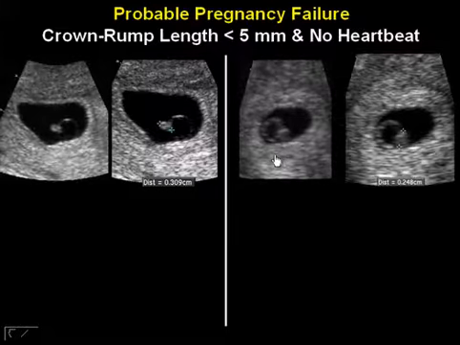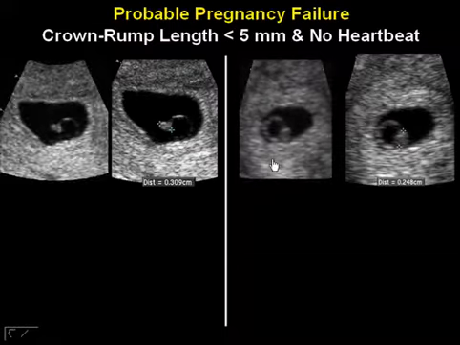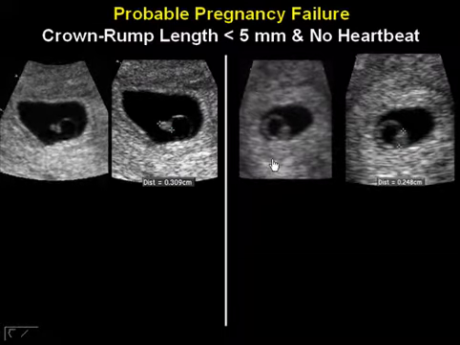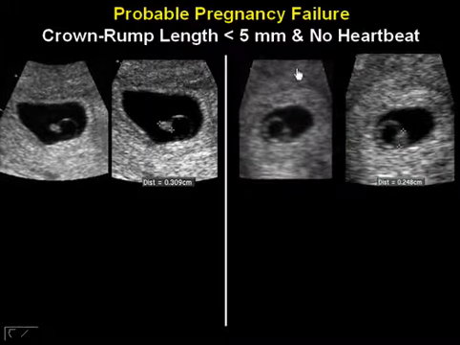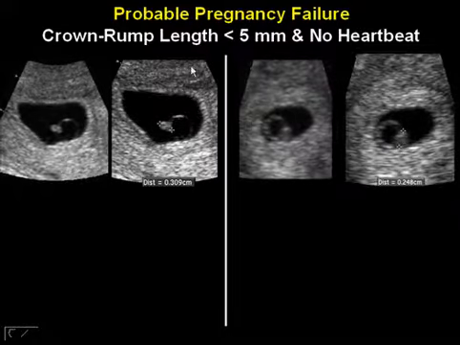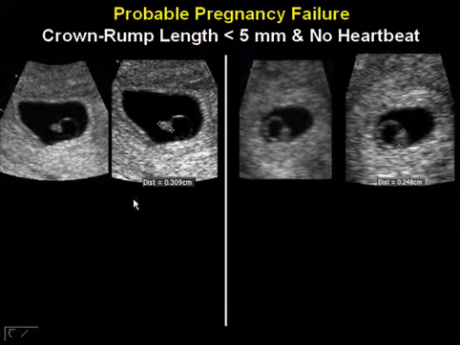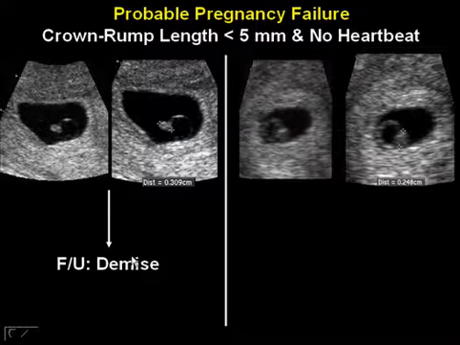Both of these are very worrisome findings. In general, when you see any embryo that you can measure and there's no heartbeat visible, the pregnancy is not going to make it. But occasionally they will, and that's why this is a worrisome but not definitive finding. So in the case on the left, on follow-up ultrasound, there was demise, and no great surprise. Because of this worrisome finding.